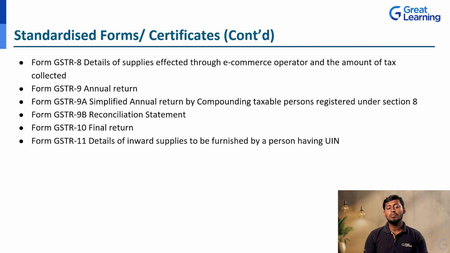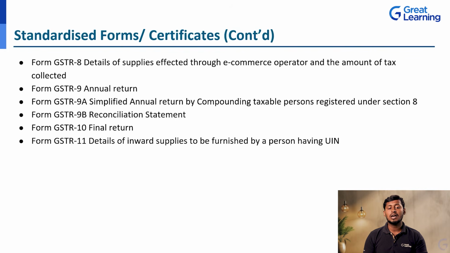Next, the form GSTR 8, details of supplies effected through e-commerce operators and the amount of tax collected. Your online sites, that is Flipkart, Amazon or Meesho, all those e-commerce companies. Whatever supplies they have made and the tax they have collected will be taken care of in the GSTR 8.